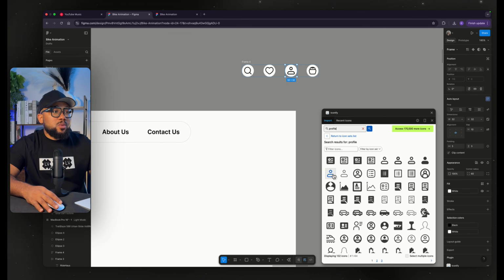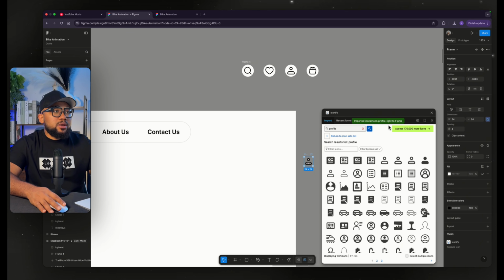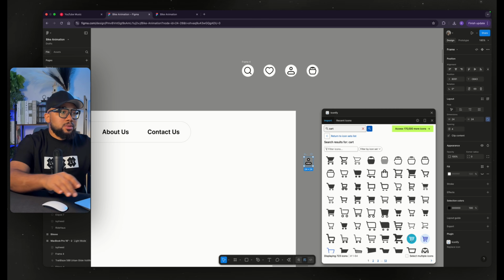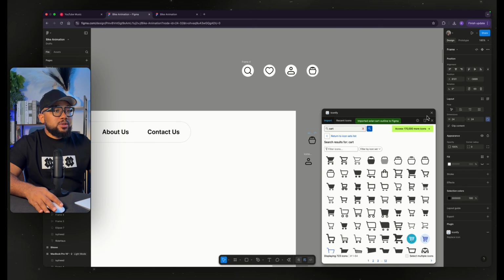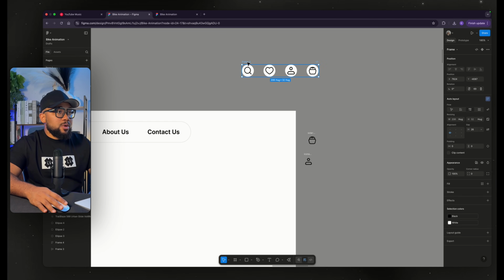So that's the one that I used. All you need to do is just drag it out and drop it here. Then if you're looking for cards, that's exactly the same that I used. So that's how I actually came up with these icons.